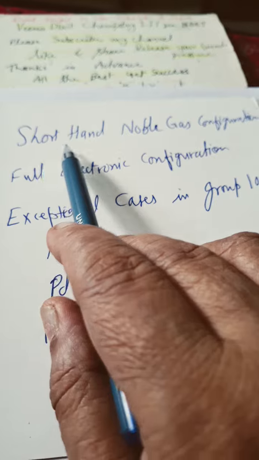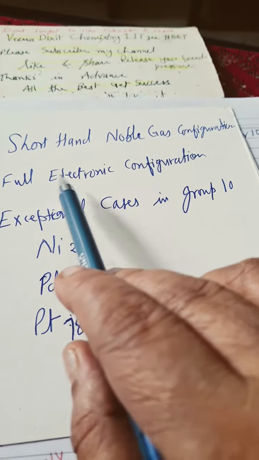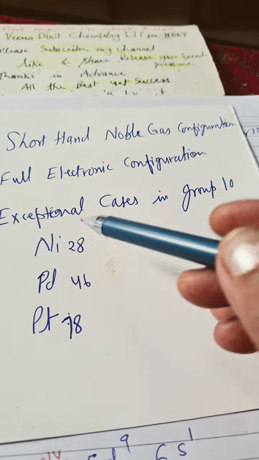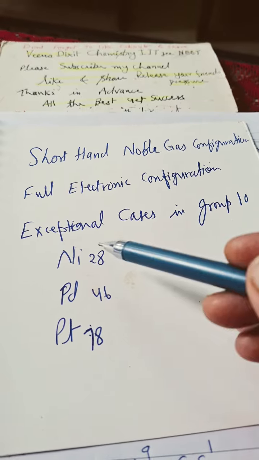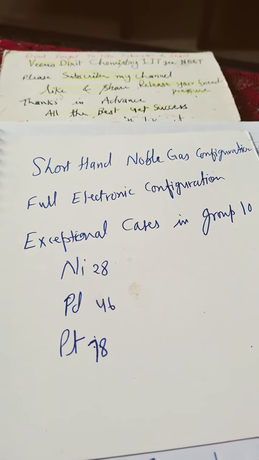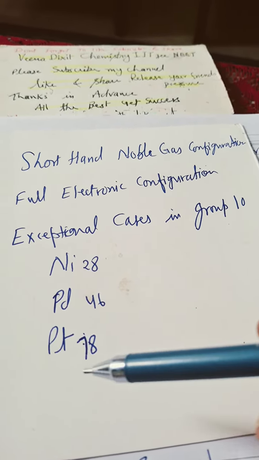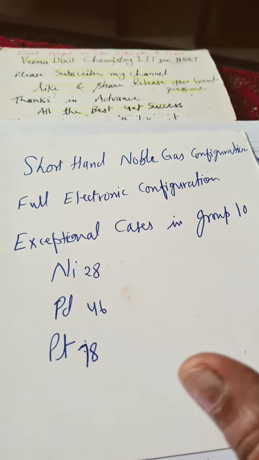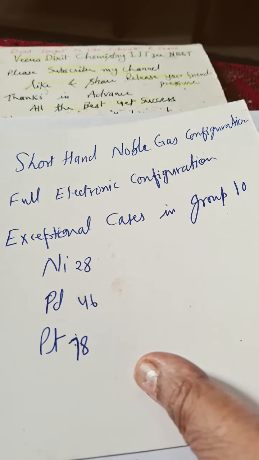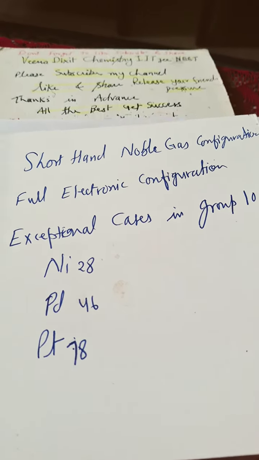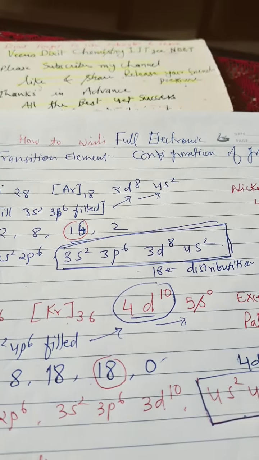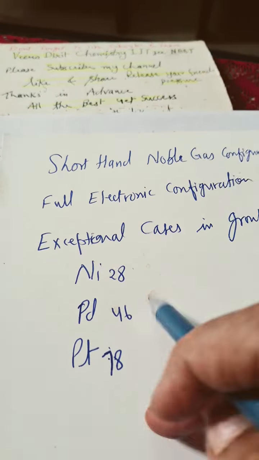Thank you for watching. Shorthand noble gas configuration as well as full electronic configuration and exceptional cases in group 10: nickel, palladium, platinum. We have to discuss these three. Remember, this is very important. One question is always asked in different competitive exams as well as board exams. So we will go for nickel, palladium, platinum.